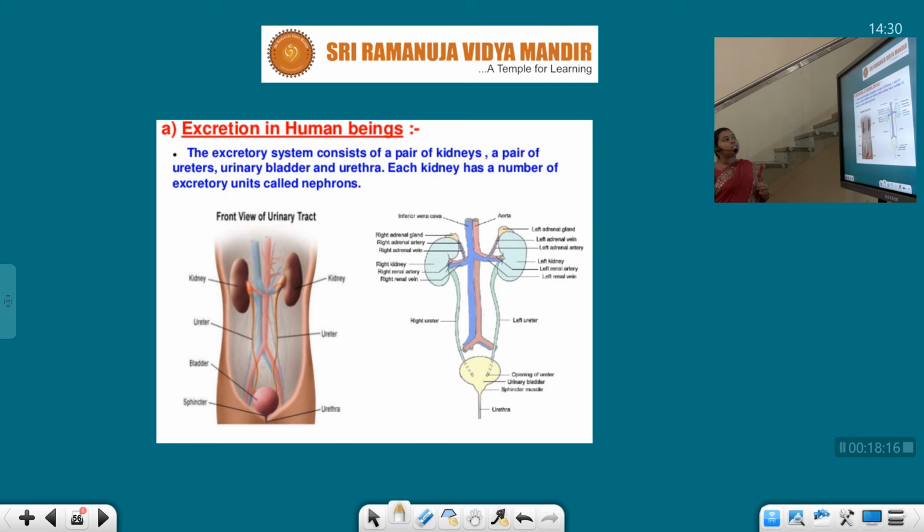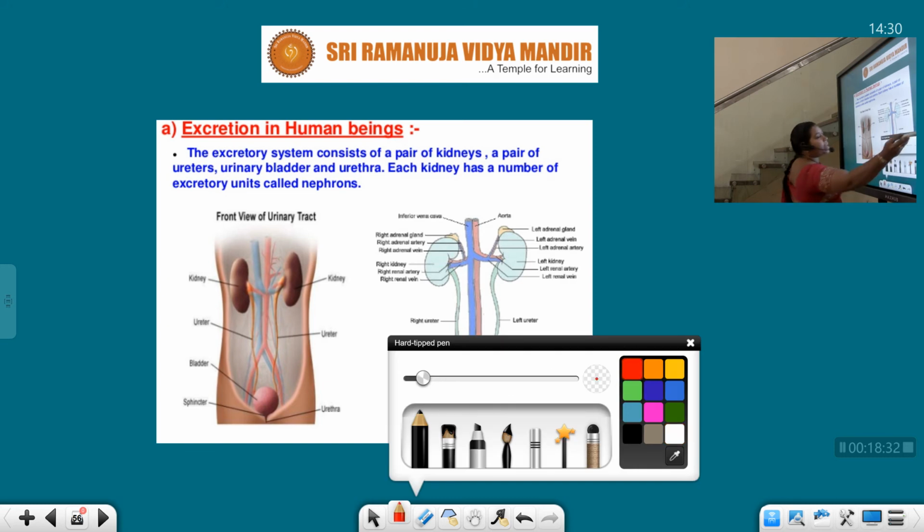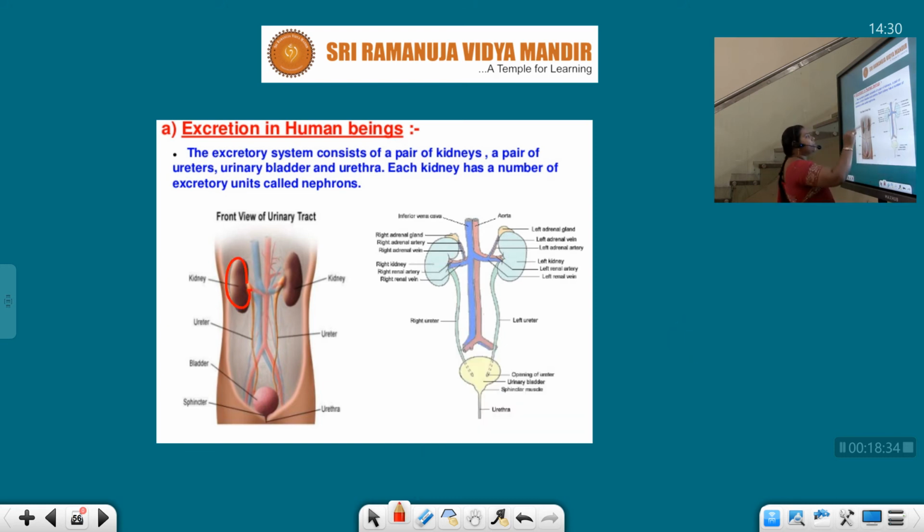The excretory system consists of a pair of kidneys, a pair of ureters, the urinary bladder and the urethra. Each kidney has a number of excretory units called nephrons. See children, our human body consists of a pair of kidneys. These are the pair of kidneys, and the pipe-like connections are called ureters.